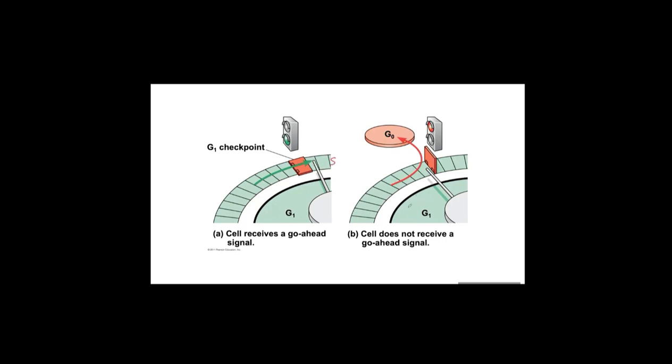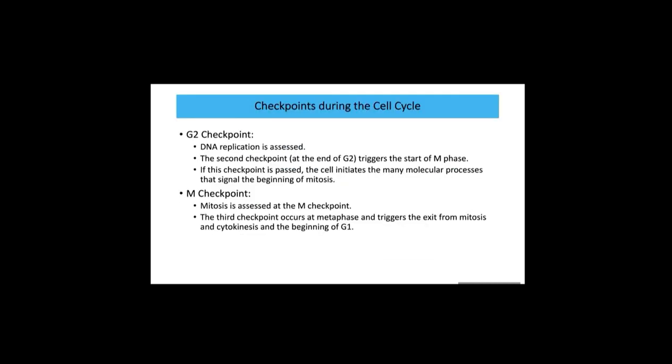But if the cell is too damaged and cannot pass the G1 checkpoint, then the cell should exit the cell cycle and stay in G0 resting phase. At the G2 checkpoint, the DNA replication has occurred. The second checkpoint is the G2 checkpoint, and it monitors whether the DNA mutated a lot during S phase.